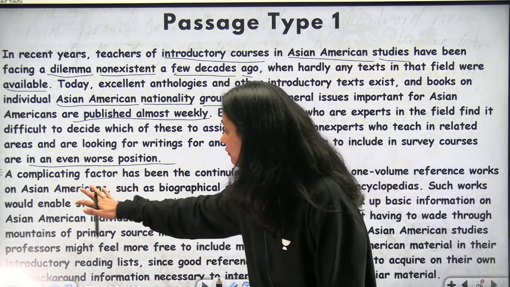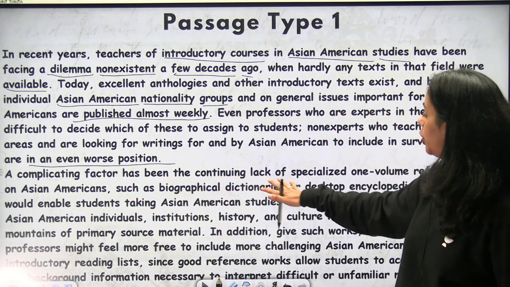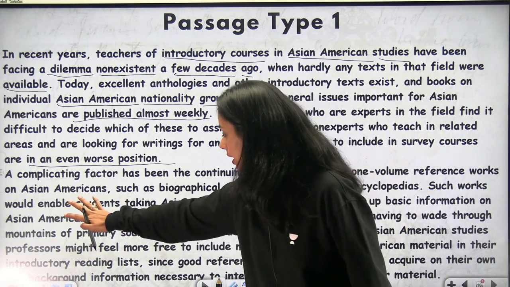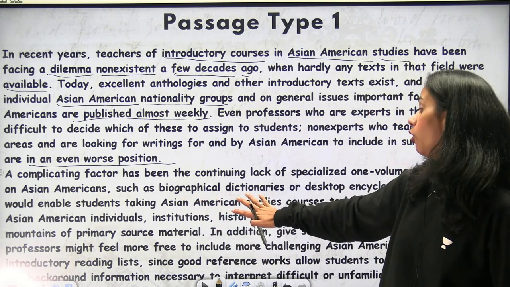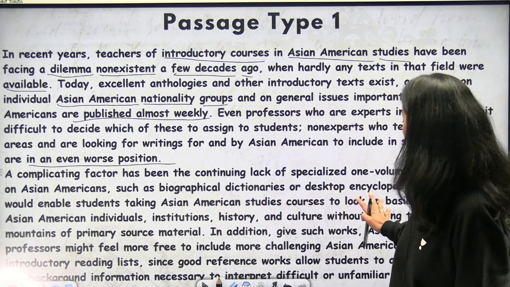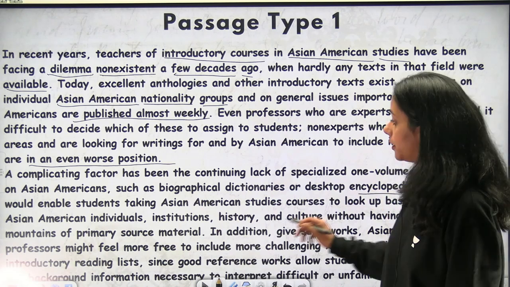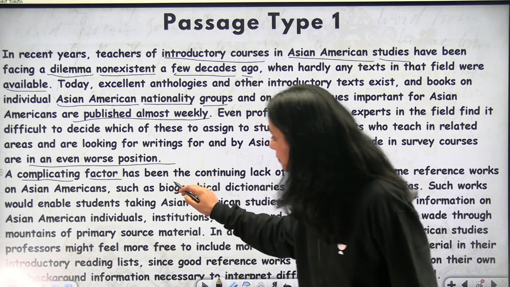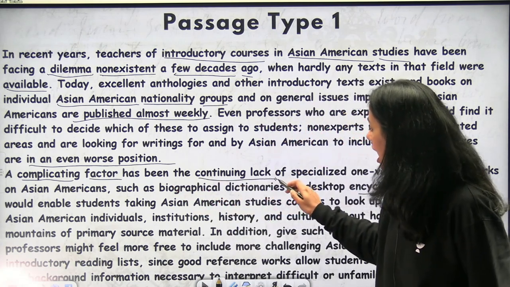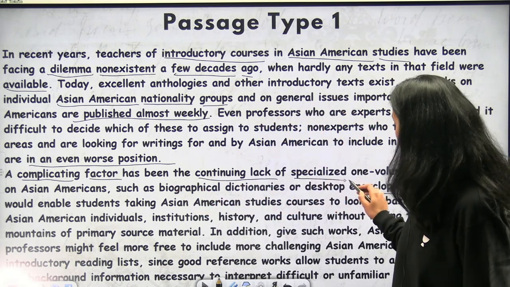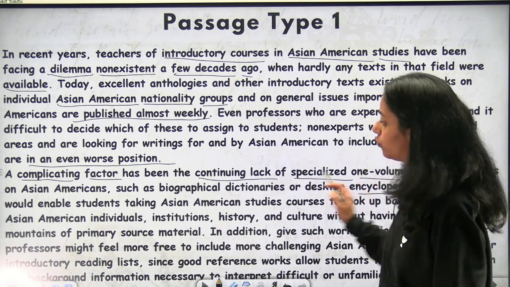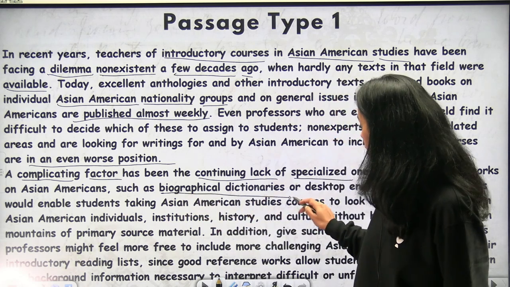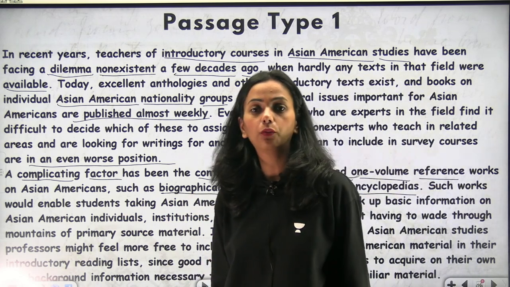A complicating factor has been the continuing lack of specialized one-volume reference works on Asian Americans, such as biographical dictionaries or desktop encyclopedias. What does it say? That a complicating factor has been the continuing lack of specialized one-volume reference works on Asian Americans, such as biographical dictionaries or desktop encyclopedias.